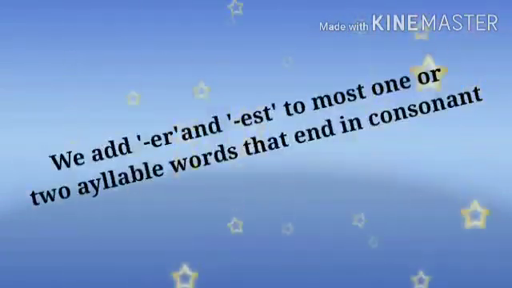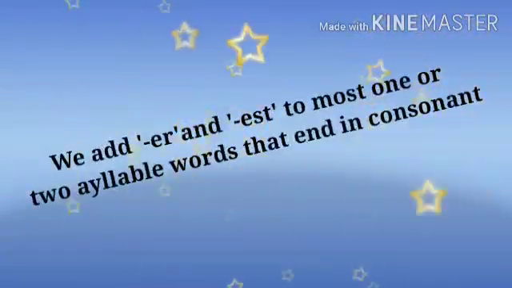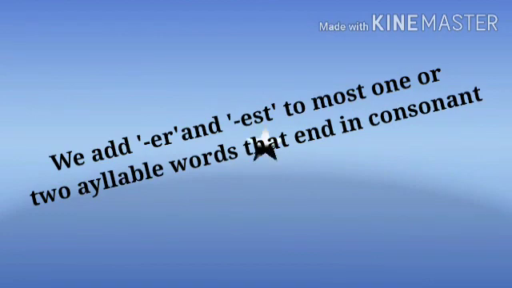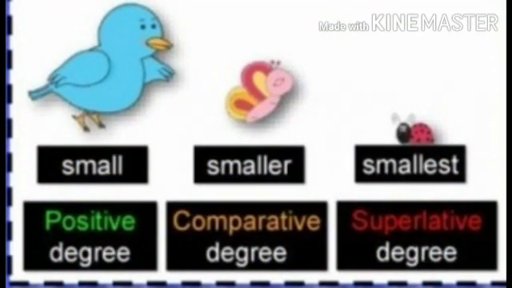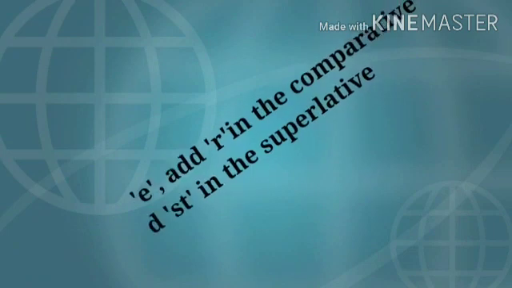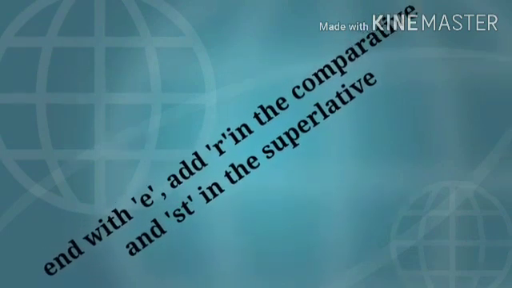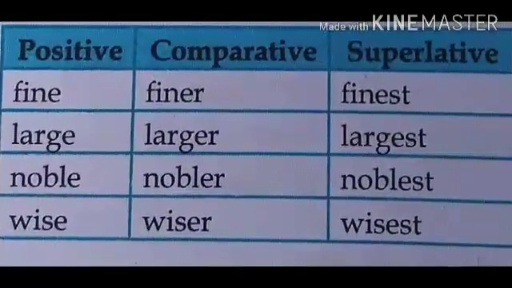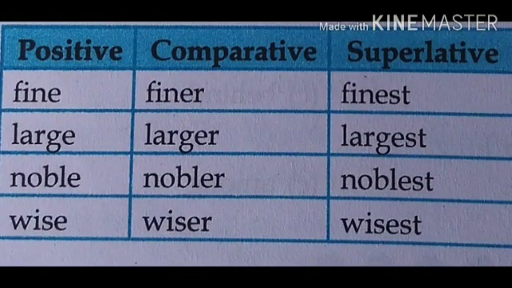Remember the following rules. We add er and est to most one or two syllable words that end in consonant. For example, small, smaller, smallest. To compare a monosyllabic word that ends with e, add r in the comparative and st in the superlative. For example, fine, finer, finest, large, larger, largest.